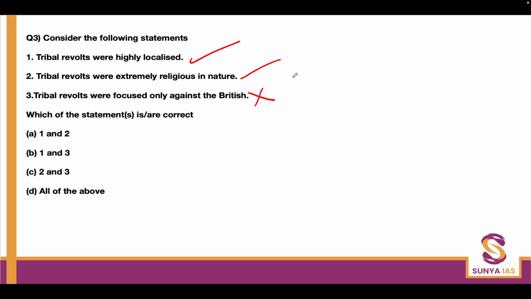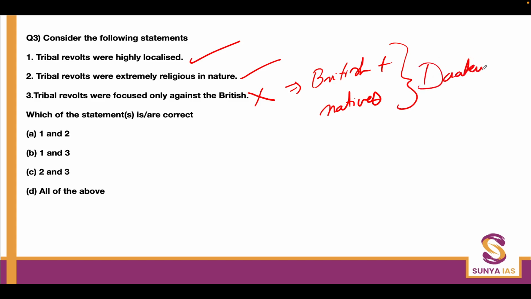This statement is wrong. It was against the British plus the natives who supported the British. Combinedly, they were called Dakus, or many of your books call them Deku, D-E-K-U. That was the anglicized pronunciation for the word Daku. That is something you need to know. So here, the answer is A.